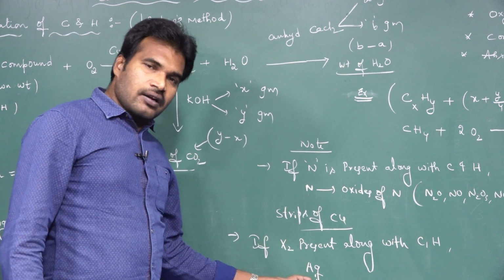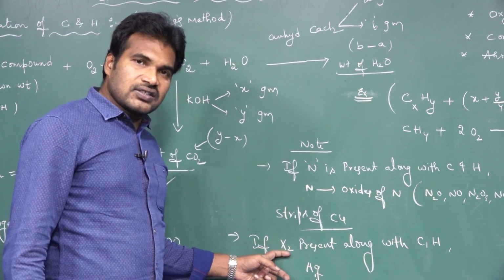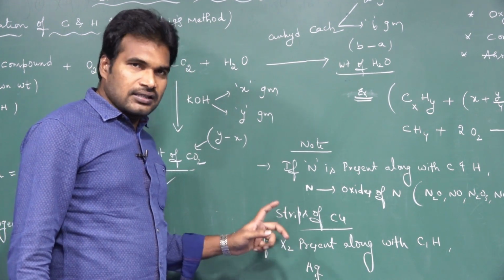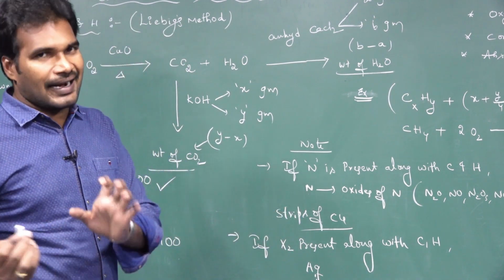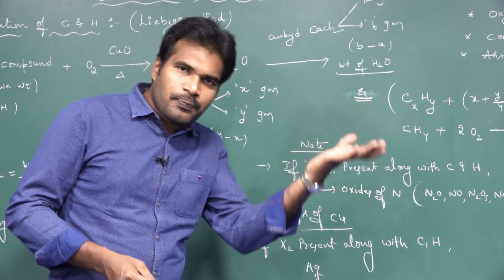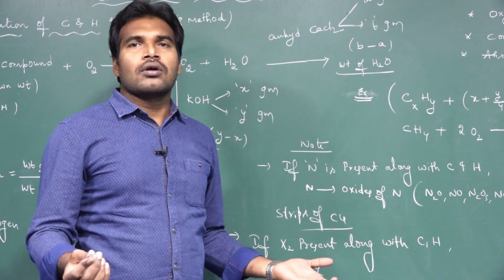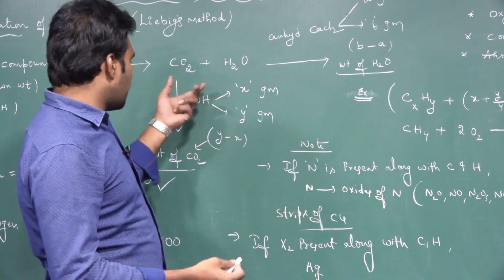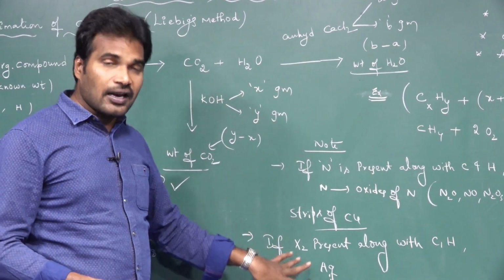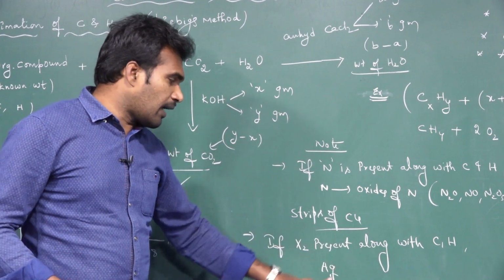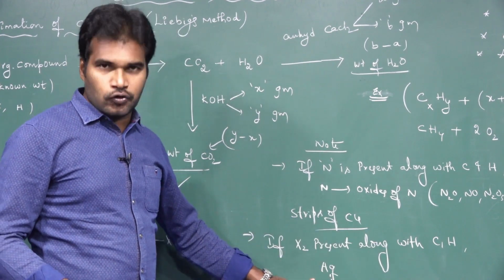This silver will react with the halogen and convert these halogens into silver halides, and those silver halides are precipitated down. So there is no chance of changing the weights of CO2 and H2O formed. So in case of presence of halogen, what are we doing? We are adding strips of silver to it.